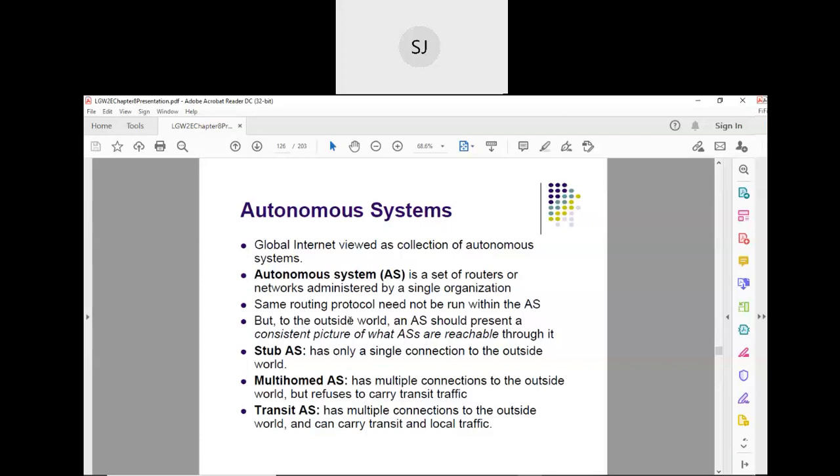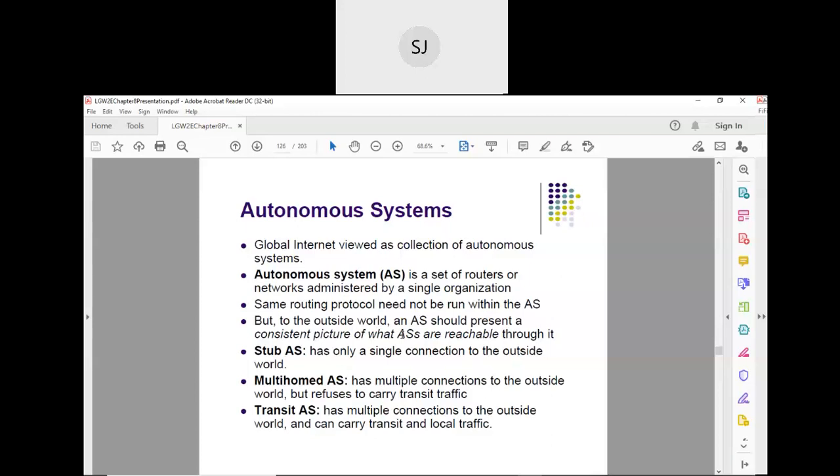To the outside world, an autonomous system should present a consistent picture of which autonomous systems are reachable through it. Assume you have autonomous system 1, autonomous system 2, autonomous system 3, autonomous system 4, and so on, with connections between them.